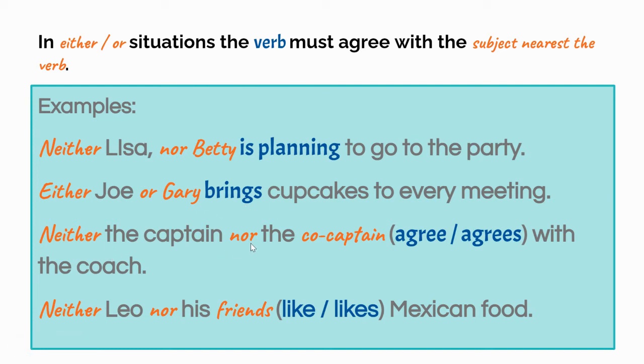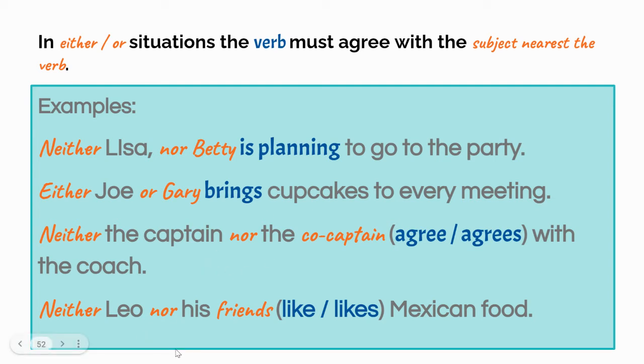Neither the captain nor the co-captain agrees. Neither one agrees, so it's singular. They agree, he agrees. So it's just one or the other, not both of them. So that's how you test it. Are they both doing it? Then it's plural. If it's one of them, then it's singular.